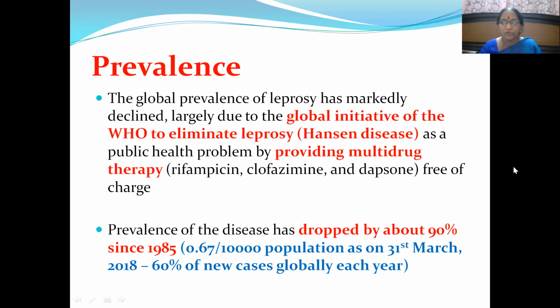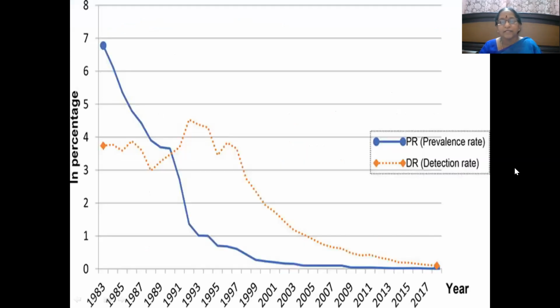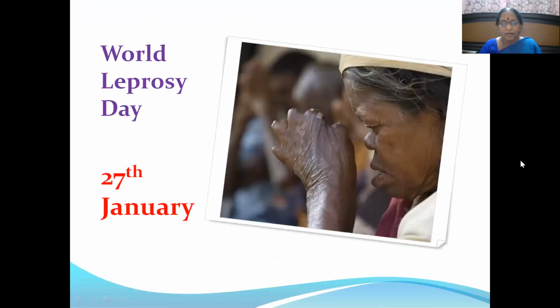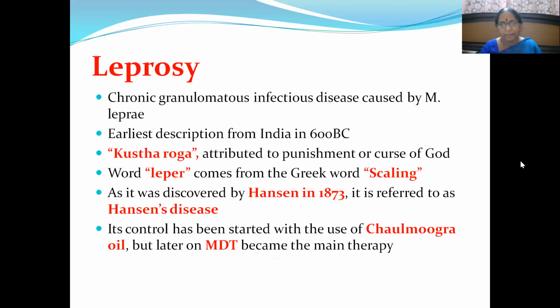So that's why we need to know something about this disease in detail. Here you can see in this graph that from 1985 onwards there is a drastic reduction in the prevalence of leprosy. Then 27th January is designated as World Leprosy Day.